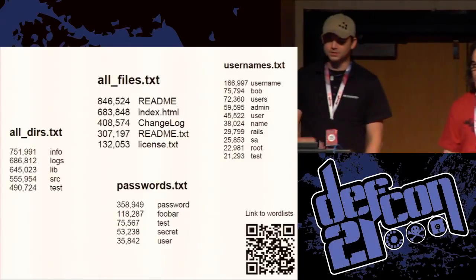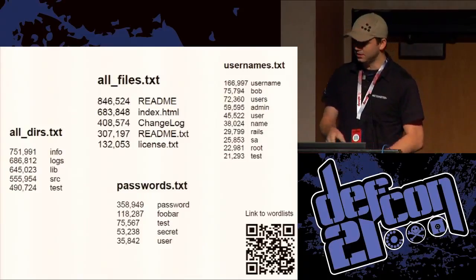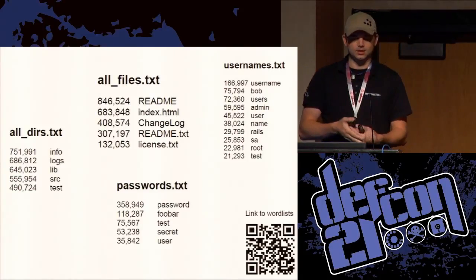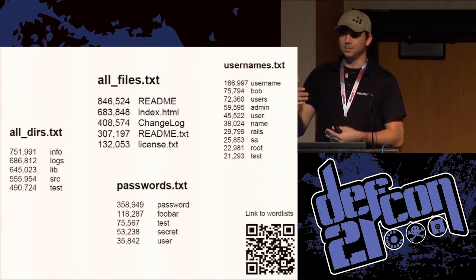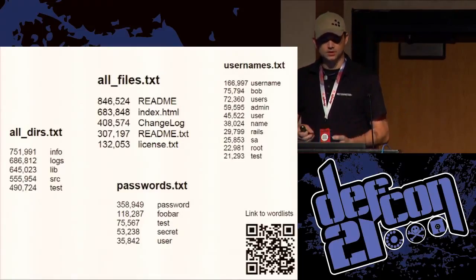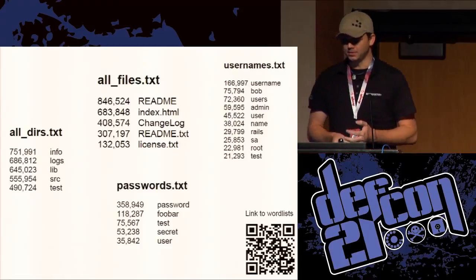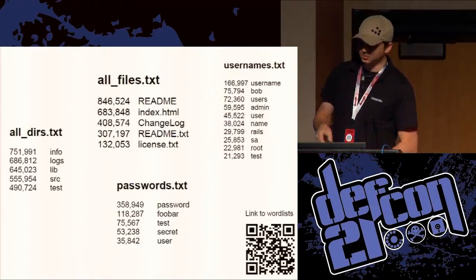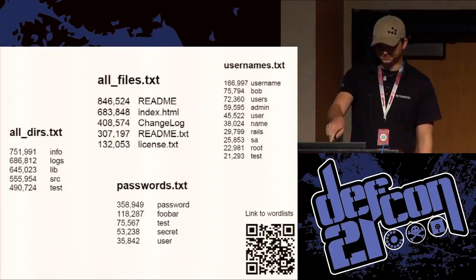All right, so all directories, all files, usernames, and passwords, these are pretty straightforward lists, but the cool thing about them is what you see inside of them. And we're not just talking about password lists. Password lists, that's the obvious use, right? I'm going to have a set of passwords that I'm going to use against it. The all directories list and all files list is awesome when you're talking about web application attacks. And the usernames, I didn't know that so many people loved Bob. But they do more than admin.